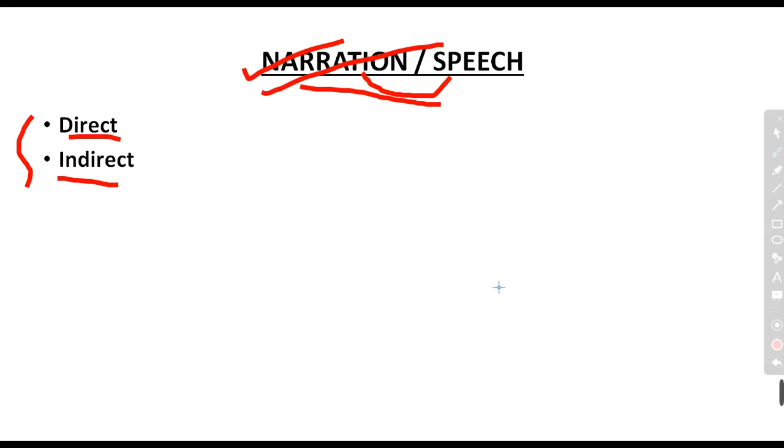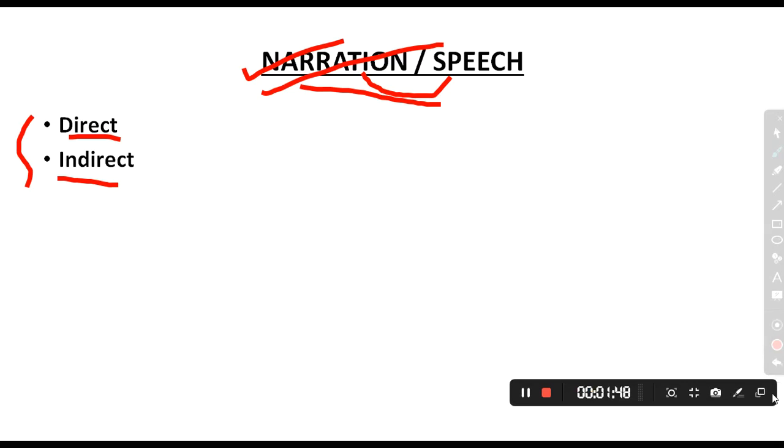Then the idea that you get from me is direct. But when your younger siblings or brother have got my ideas indirectly from you, that is indirect. So this is the difference between direct and indirect. Hope the things have been clear to you.